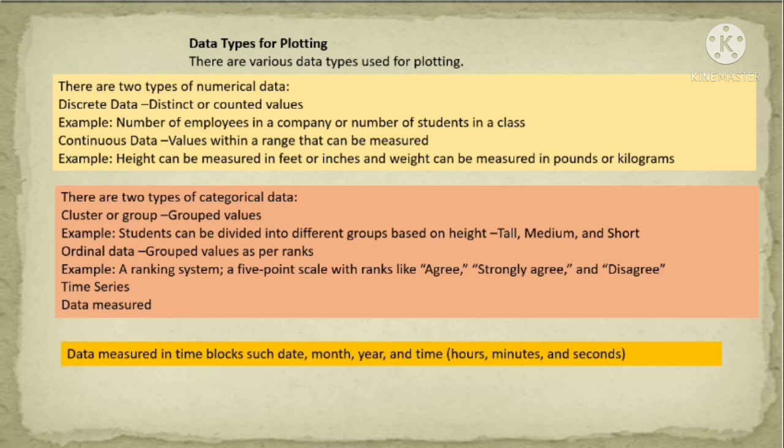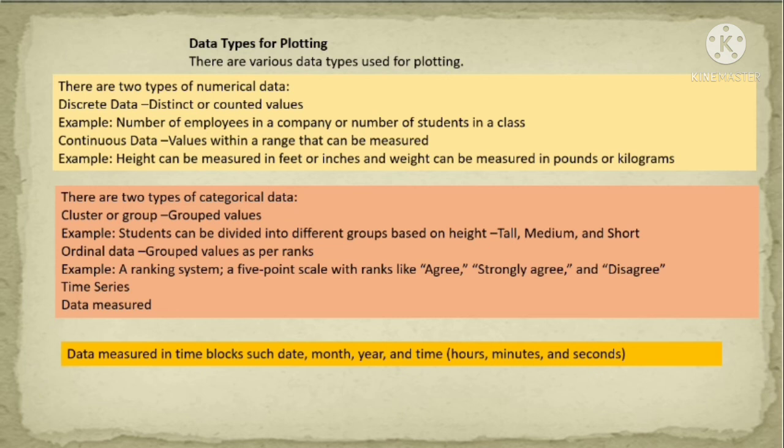The data types for plotting. For plotting purposes, how many types of data can we consider? The discrete data type, continuous data type, ordinal data type, and the cluster or group data types.